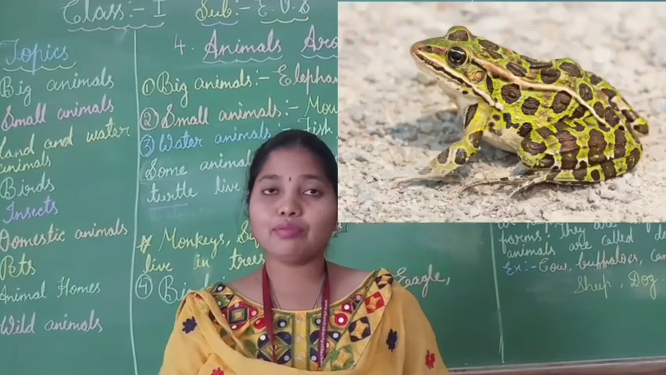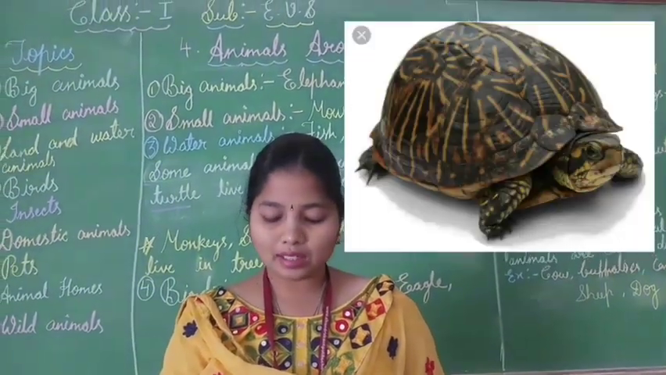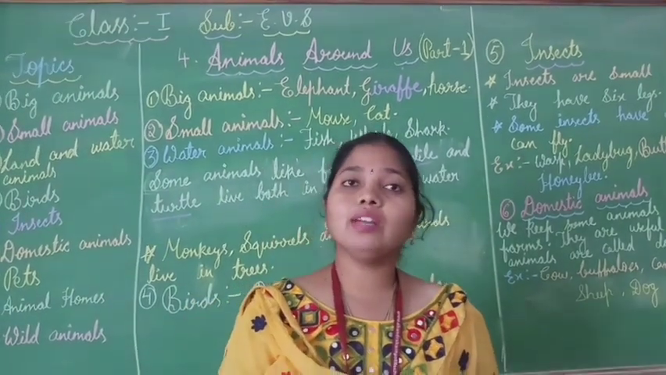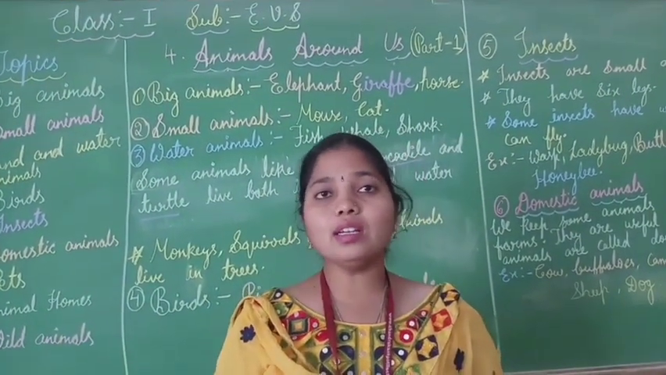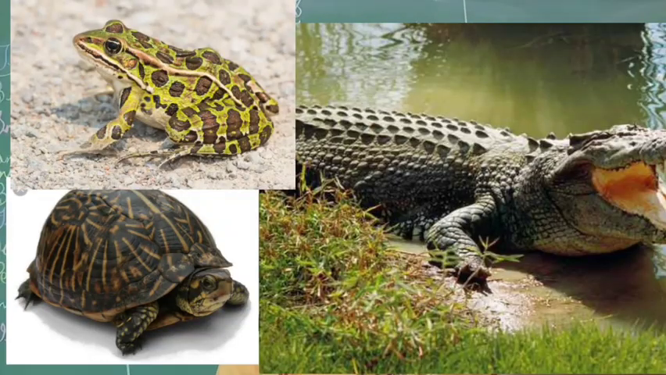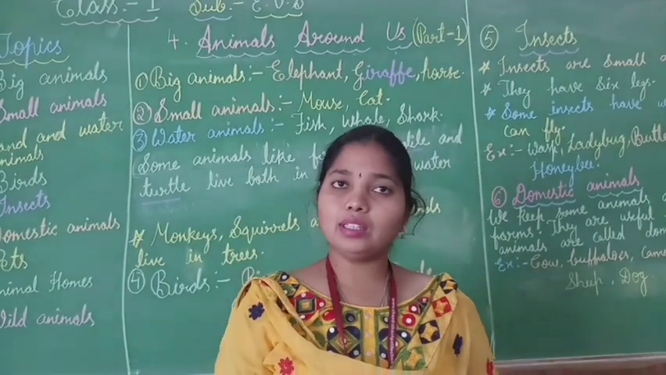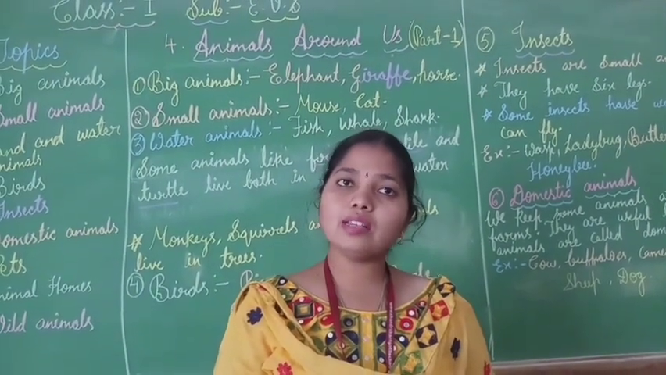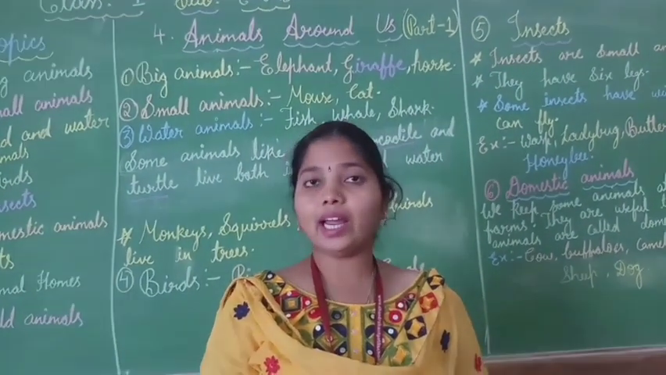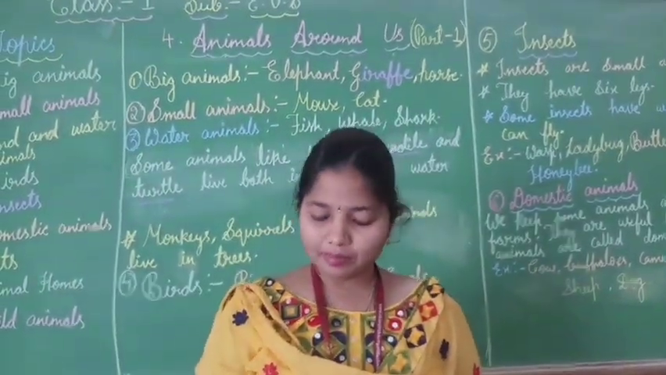Some animals like frog, crocodile and turtle live both on land and in water. Children, some animals live both on land as well as in water. Which are those animals? They are frog, crocodile and turtle. These three live both on land as well as in water. So, these are called land and water animals.